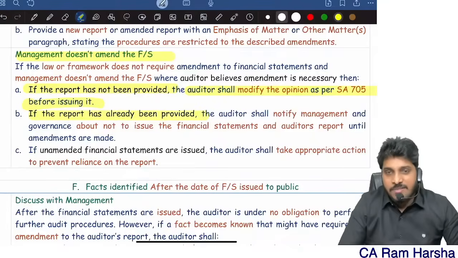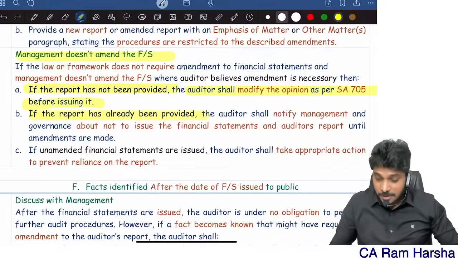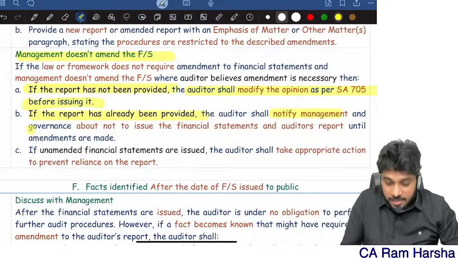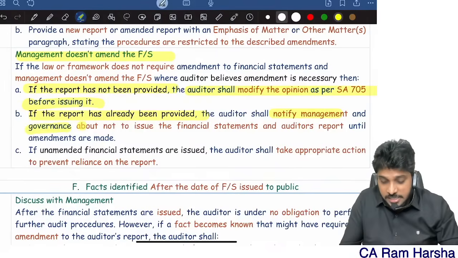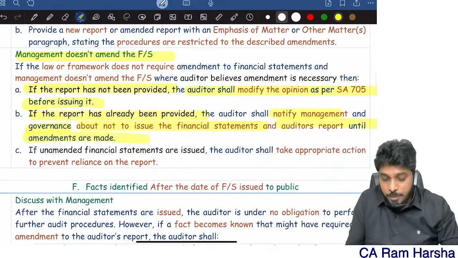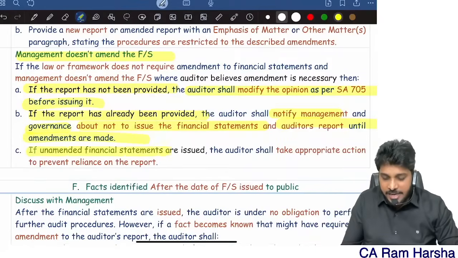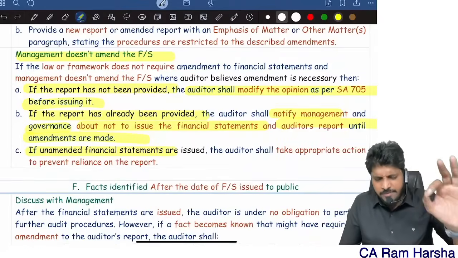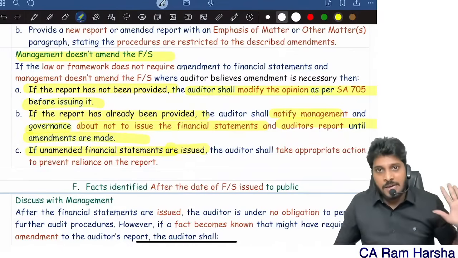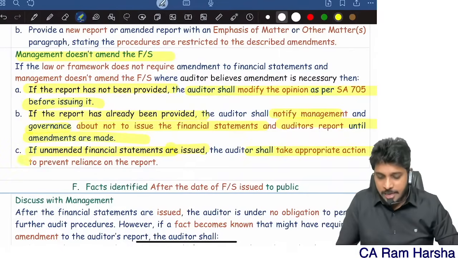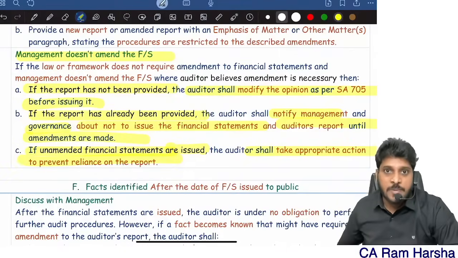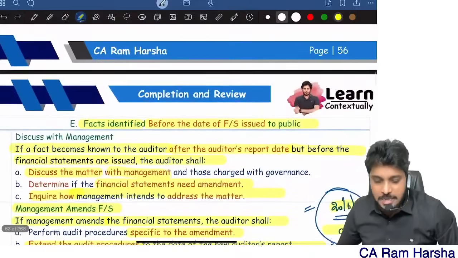If the report is already given: "Sir, I already gave management the report, sir." Notify, tell the management and top management, those charged with governance, not to issue the financials and audit report until the amendment is made. If unamended financials and audit report are issued to the public directly without your consent, you must take appropriate action. Legal opinion we must take here. So this is case number 1.